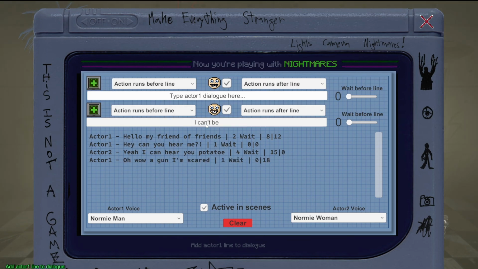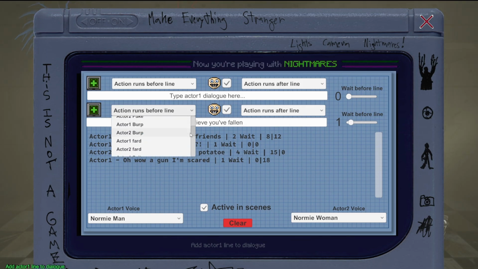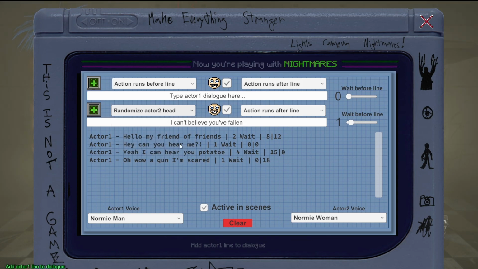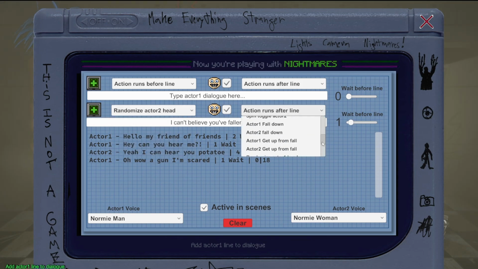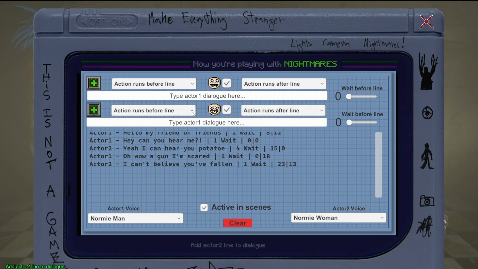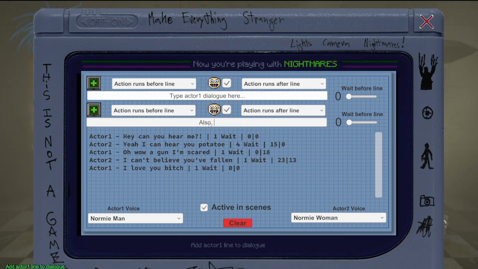I can't believe you've fallen. Okay. And then before that, let's randomize their head. And after the line, they're going to also fart. Why not? And then he's going to say, or she, I love you, bitch. With 1 second. Also, I am in the state of loving you.